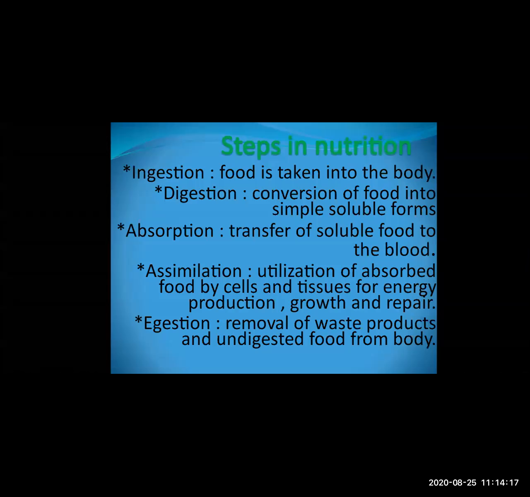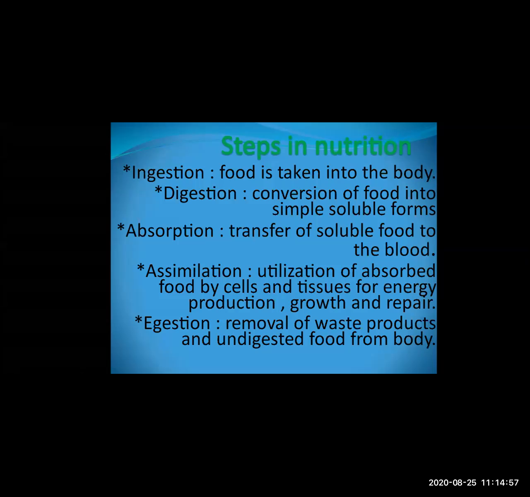From the blood, only the important food that is useful for the cells and tissues is taken. Whatever food is in the soluble form and useful for cells and tissues is taken. So what does the food do now? It gives energy. Energy is produced, then growth of cells and tissues is done in this assimilation, as well as repair of the cells can be done in the assimilation process.